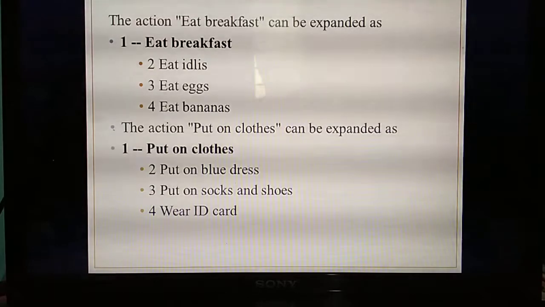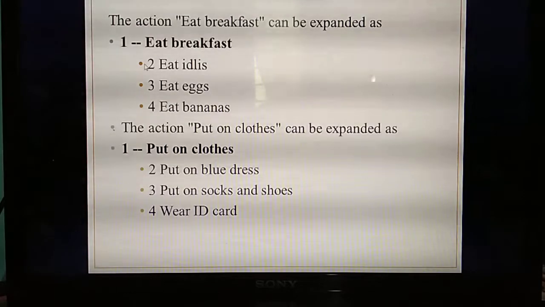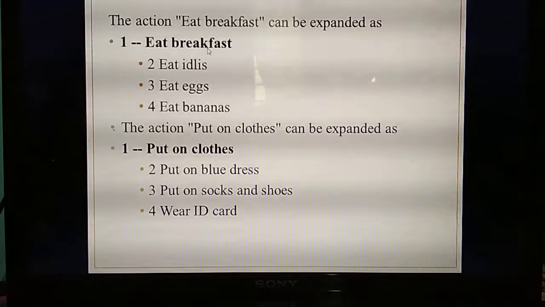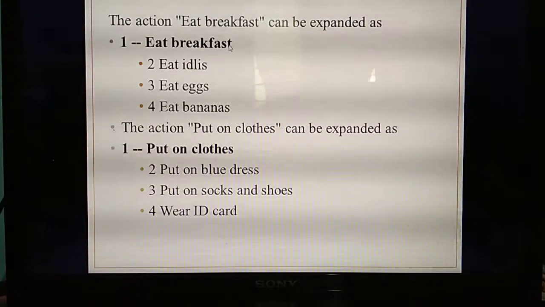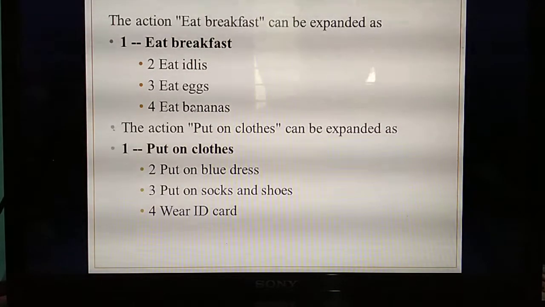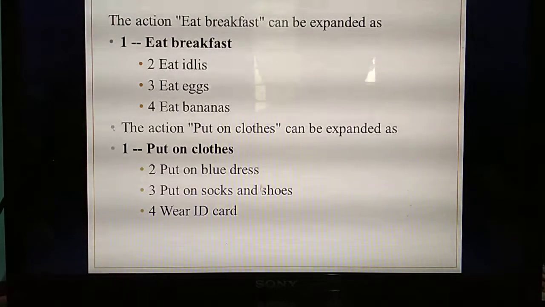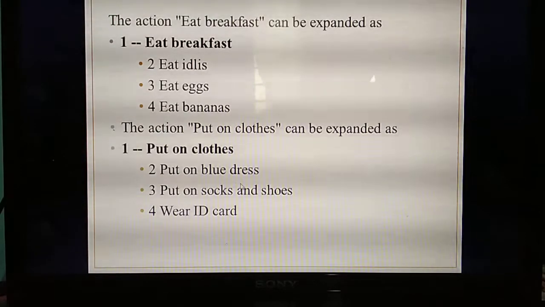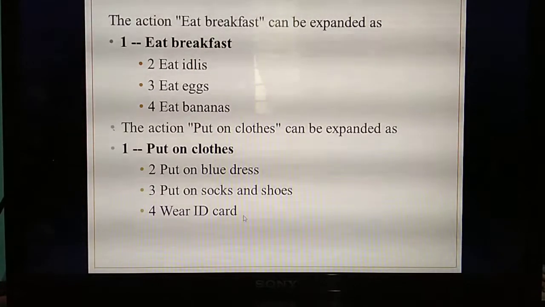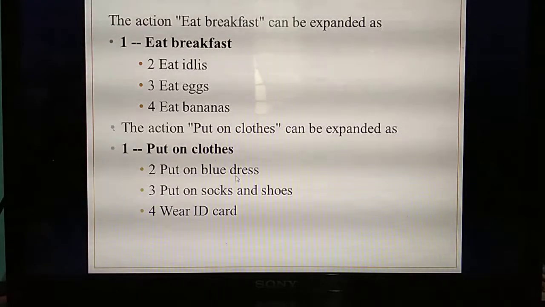Understand now refinement. The main problem is get ready for school, which is divided into three types: eat breakfast, put on clothes and leave from home. Again, they have split these three sub problems into smaller problems. See, eat breakfast they have classified into eat idlis, eat eggs and eat bananas. Next, what's the second sub problem? Put on clothes. Again, they have expanded this as put on blue uniform, put on socks and shoes, wear ID card, etc. So again you have split the second sub problem into many sub problems. Understand?